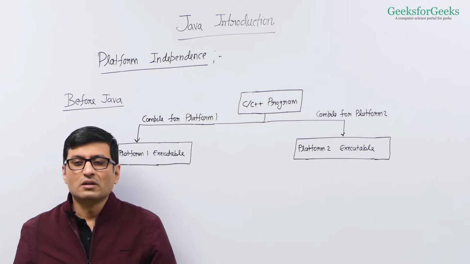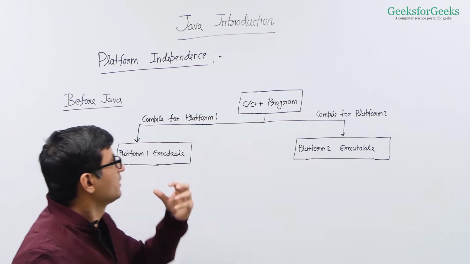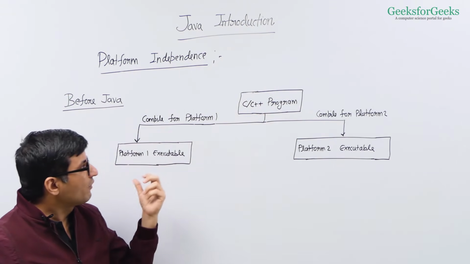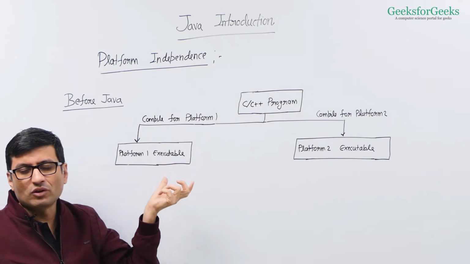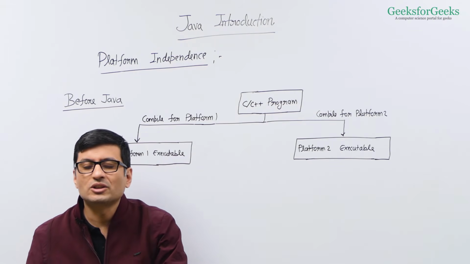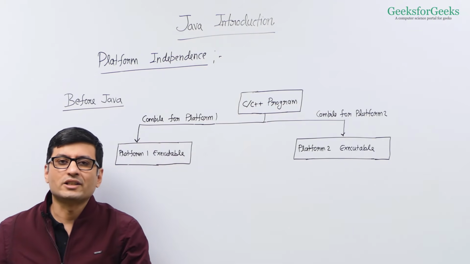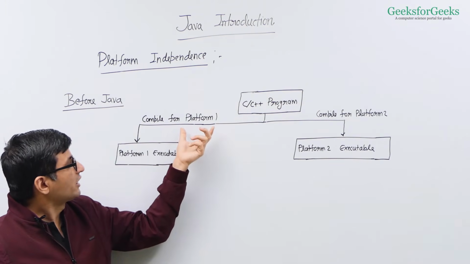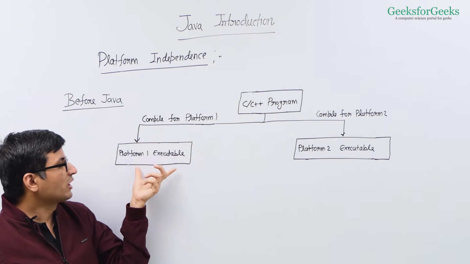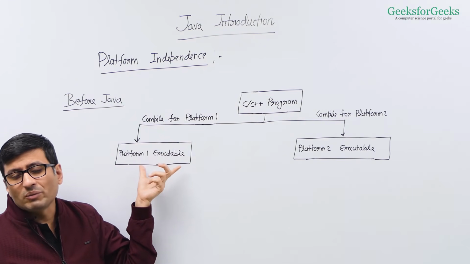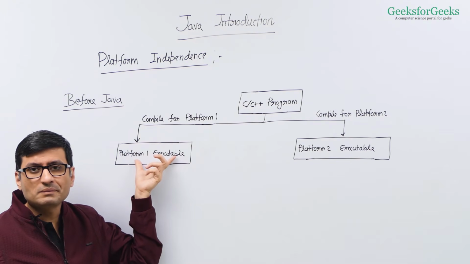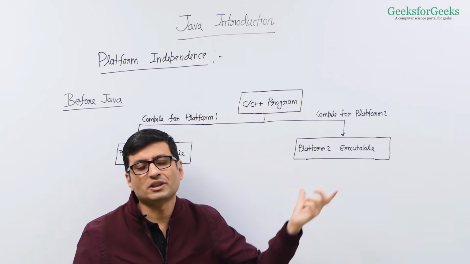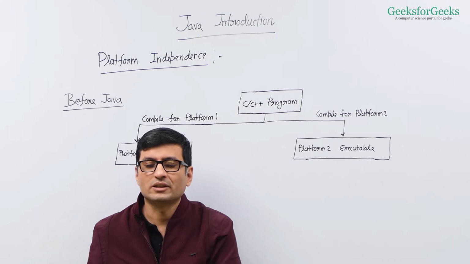Before Java, programming used to happen this way. You write a C or C++ program. If you want to run this program on one platform, you compile it using a compiler that generates an executable for a particular platform. That compiler generates this executable and then you run it. The executable that you generated for platform 1 cannot be used on platform 2 because these are different platforms and their executable formats might be different.